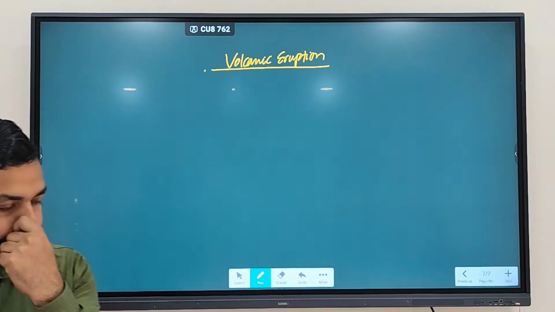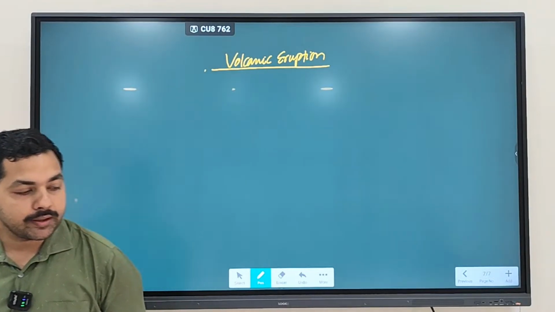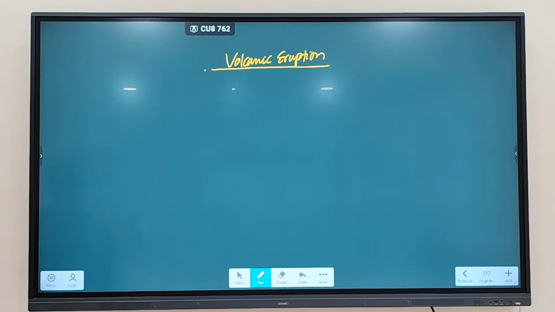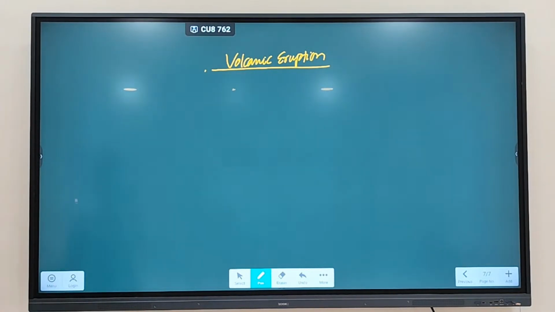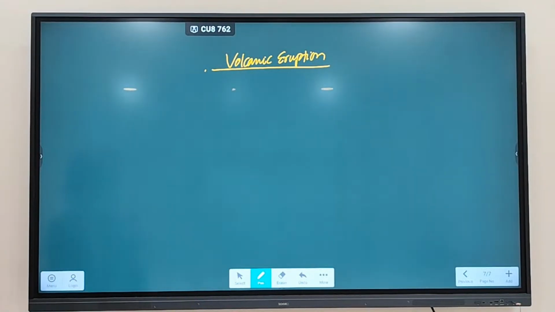And based on how they are erupting, you have a classification: fissure and vent type. And lastly, you also have classification based on types of lava, based on the type of lava that is coming out. Andesitic, and basic. What is the difference between a shield volcano and a composite volcano?